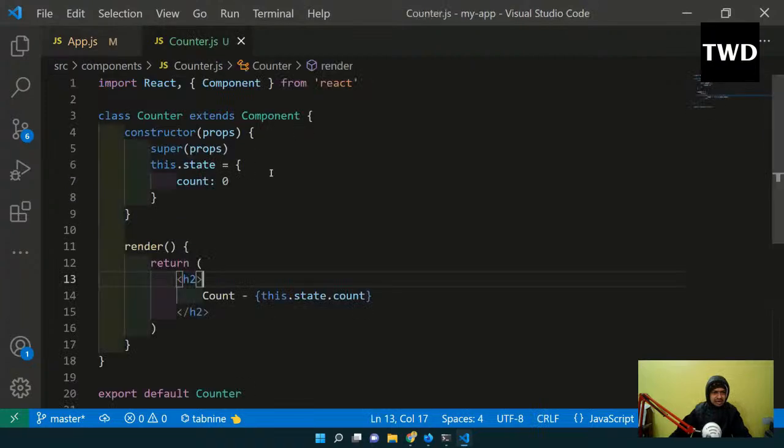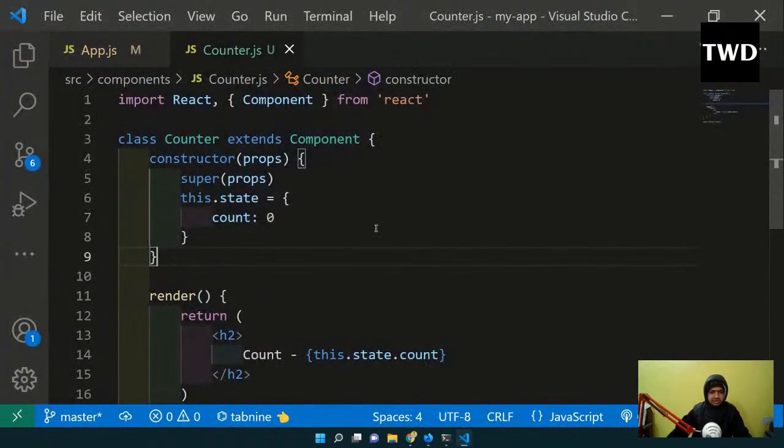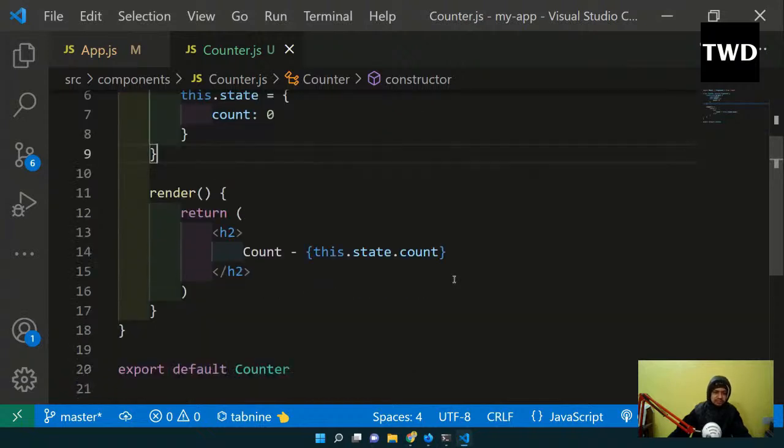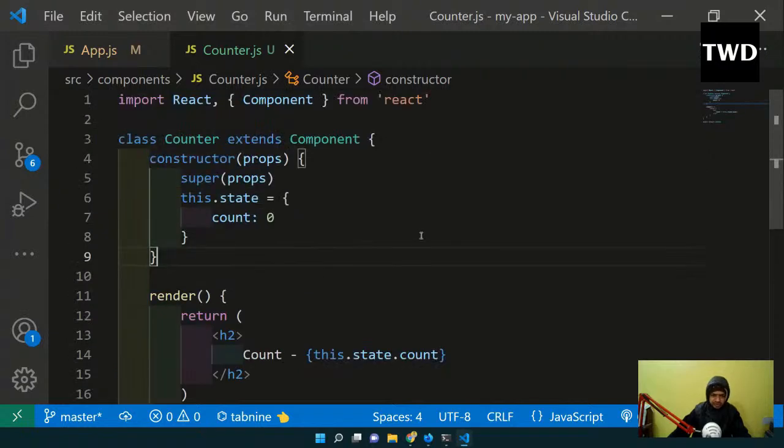Now the count state has been shown, but the main thing is how to increment the state. I think I have to increase the font size a bit. Okay, I've increased the font size, so even on mobile you are able to see it much better. How are we going to increment the state? This is a count variable, and I want to increment this count.